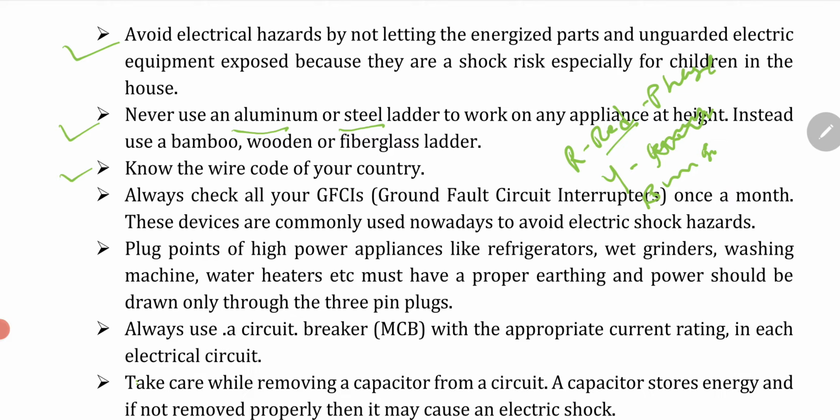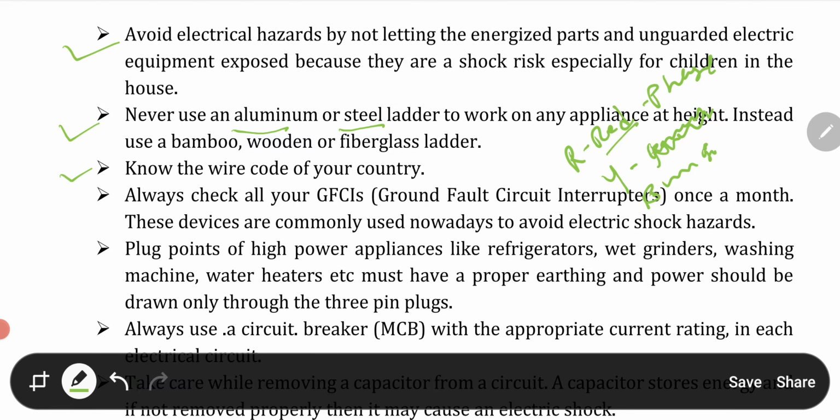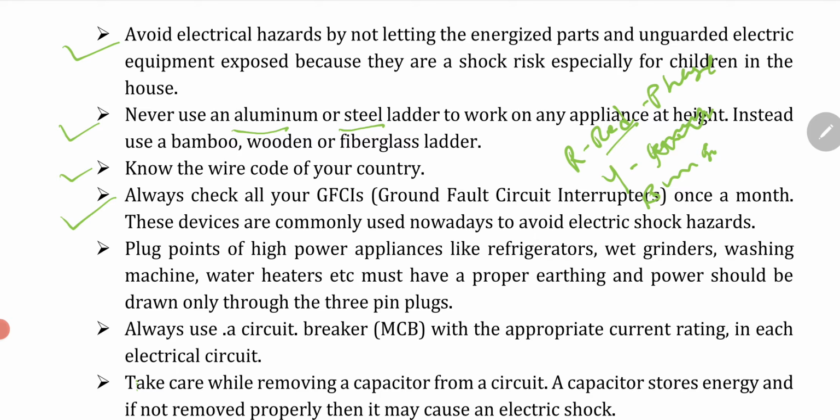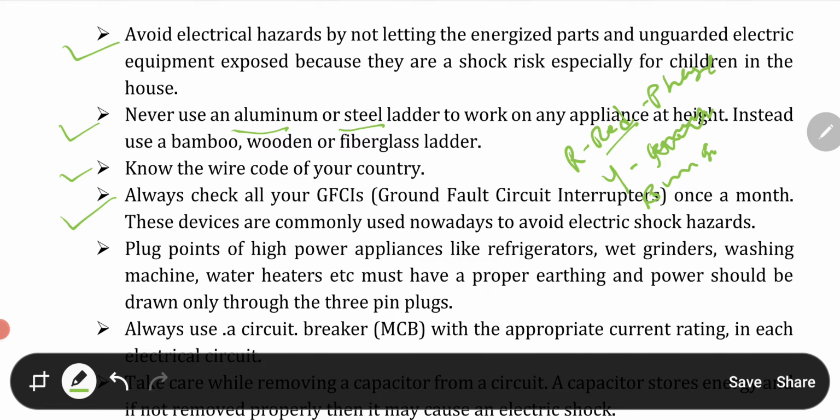Then you can see, always check all your GFCIs, that is ground fault circuit interrupters, once a month. These devices are commonly used nowadays to avoid electric shock hazard. Then plug points of high power appliances like refrigerators, wet grinders, washing machines, water heaters, etc. must have proper earthing, and power should be drawn only through the 3-pin plugs. Then always use a circuit breaker MCB with the appropriate current rating in each electrical circuit.